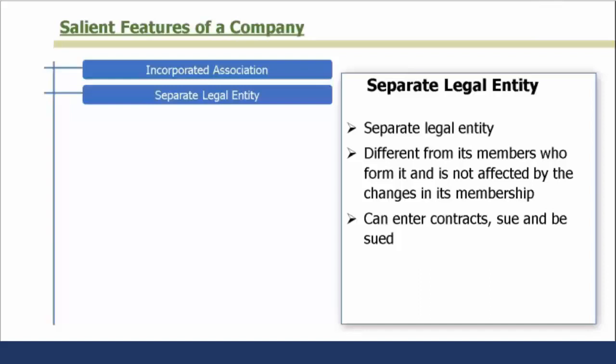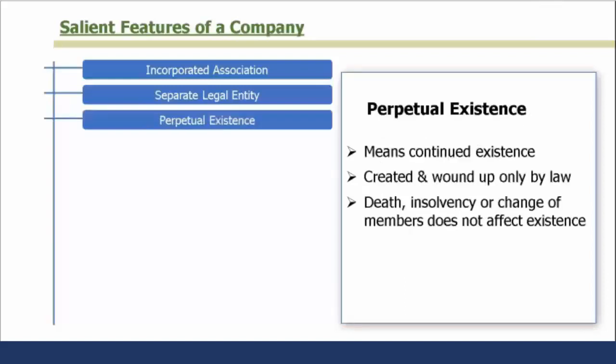The company by itself can enter into a contract. It can sue, and it can be sued by somebody because it's a separate legal entity. The company will have a perpetual existence. The word perpetual means continued. The company is going to continue. The members may come and go, but the company will continue. It's created by law and it can be wound up only by law. The death, insolvency, change of members, none of these things affects the existence of the company.